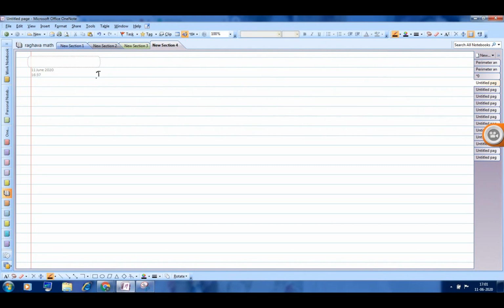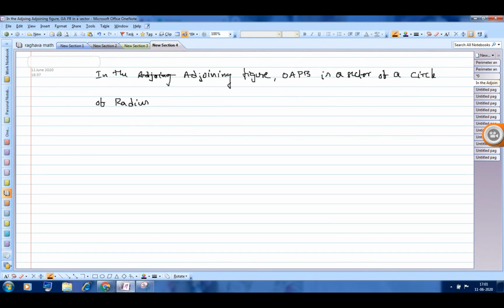From the adjoining figure, OAPB is a sector of a circle of radius 3.5 centimeter with center at O. If angle AOB is 120 degrees, find the perimeter of the major sector.